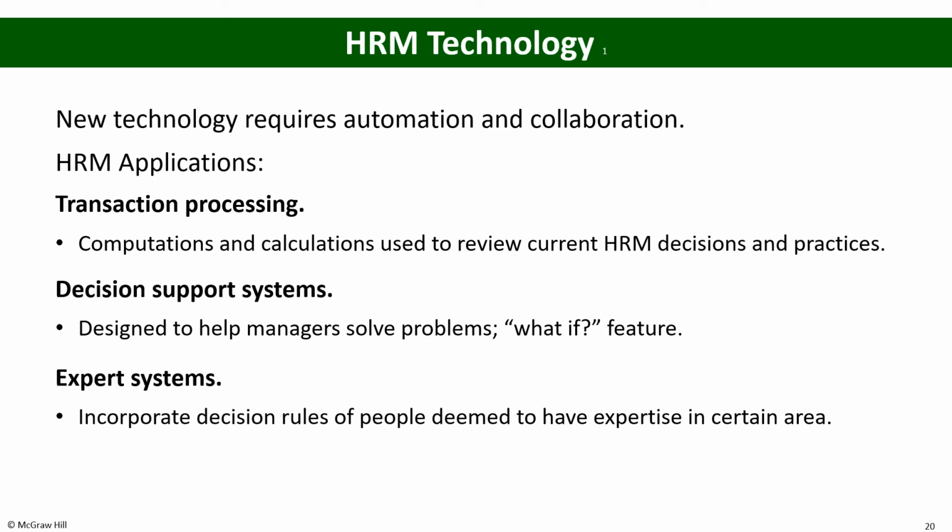Now let's talk about the HRM technologies and the application of technologies in human resource management. There are three levels of technological application and automation in HRM. First, transaction processing, computation and calculation used to review current HRM decisions and practices. That means what the current systems are for evaluating your human resource related data.